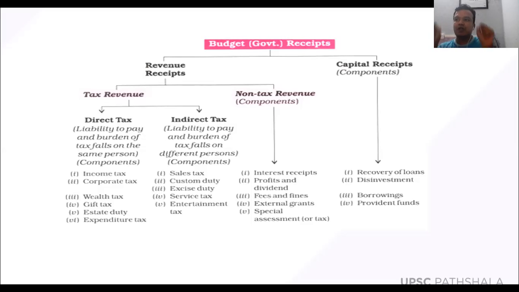For example, suppose the government decides that the capital gain tax should be around 6% of the total capital gain, then I have to pay 6% of the 90 lakh rupees which I have gained. So capital gain can be like anything. For example, there was one question in the 2017 prelims exam: which among the following leads to capital gain?